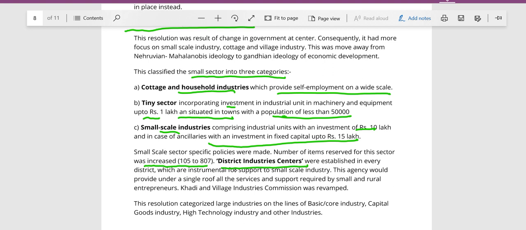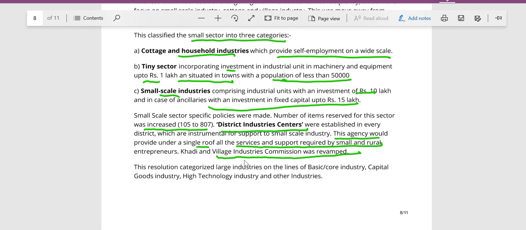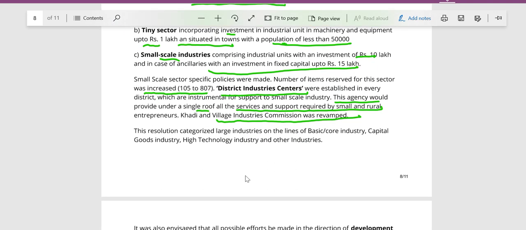And this district industrial agency would serve as a single roof, like a single window, for all kinds of services and support to these small rural entrepreneurs. And the KVIC, that is the Khadi and Village Industries Commission, was revamped. Now, according to this policy resolution, large industries were categorized into basic and core industry, capital goods industry, high-tech industry, and other industries.